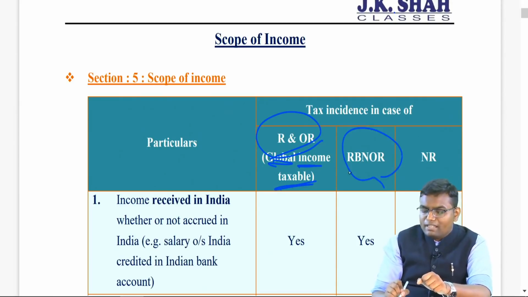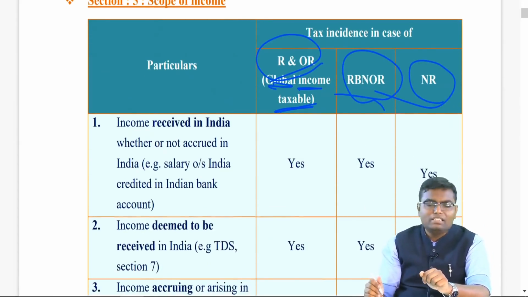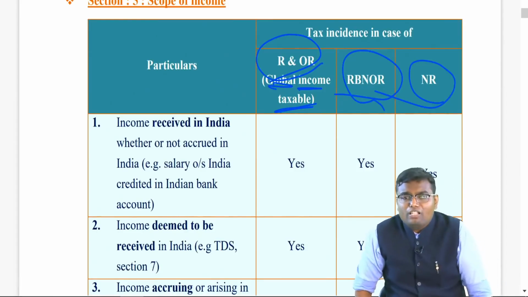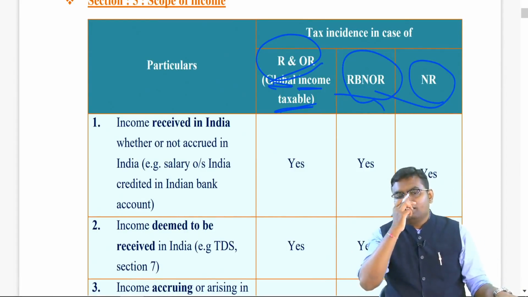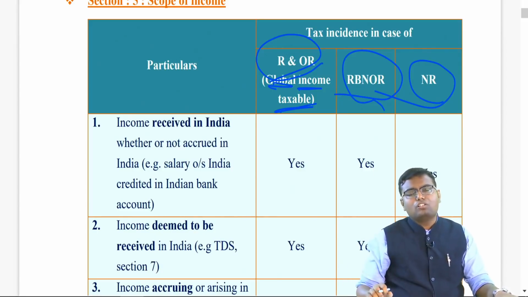But if he is RBNOR or he is non-resident, each and every income should not be taxable in India. Only a few incomes should be taxable. Now, which kind of income will be taxable to them? Number one, income received in India, whether or not accrued in India.